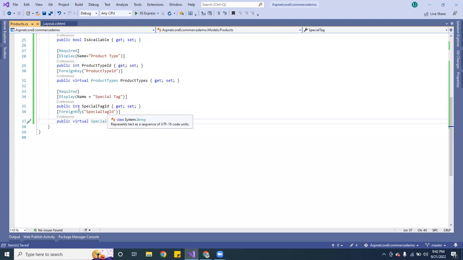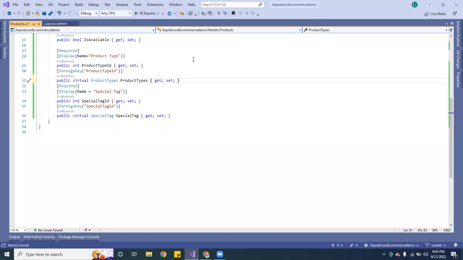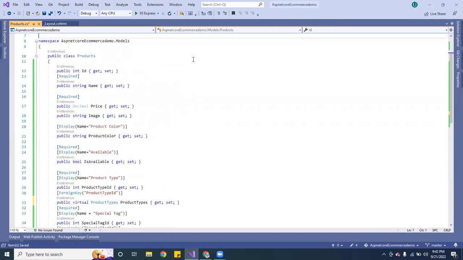So let's triple check this. So we made a required. We want to display a special tag. We don't want to display a special tag ID. And this is going to be an integer, and we want to pass a foreign key. And this one we want to do a special tag ID. So this is right here. It's going to be product type. Yeah, okay, cool. So we got that. All right, so that's that. Make sure I'm not missing anything. It's available. Okay, I think we're good. So price, decimal, string is the image. Required product. Okay, cool. So we're done with that.